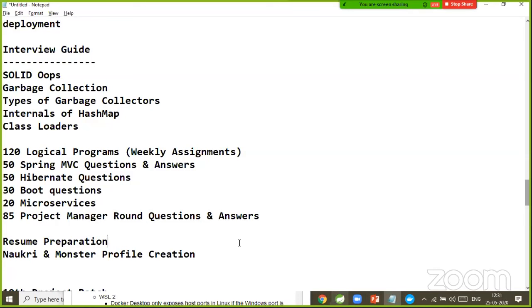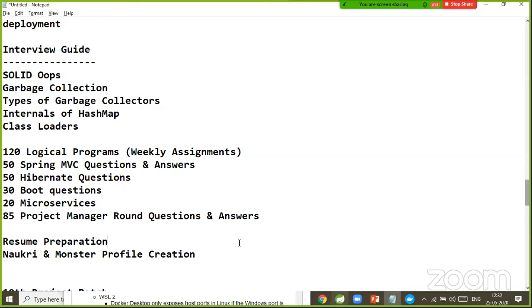Most of my project based students got the jobs in the first interview itself, because even a person who is working in the industry for 3-4 years will not know these many details, because this subject is 8 years experienced subject. So whatever I learned in the last 8 years, I put on the notepad.